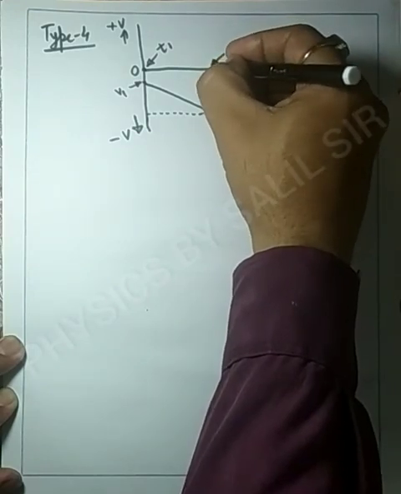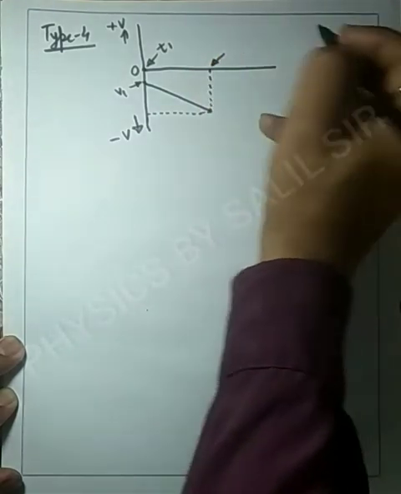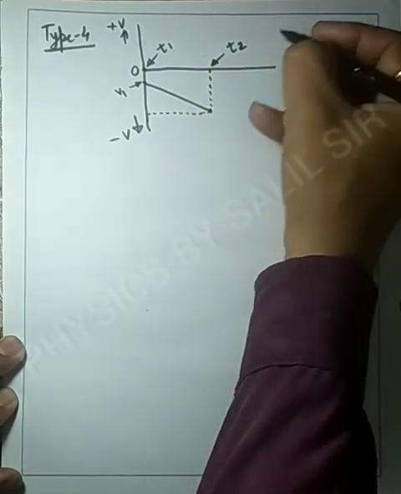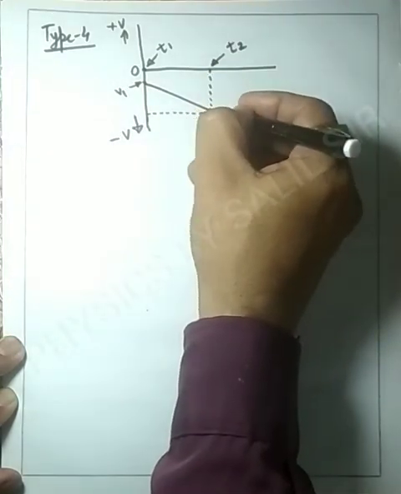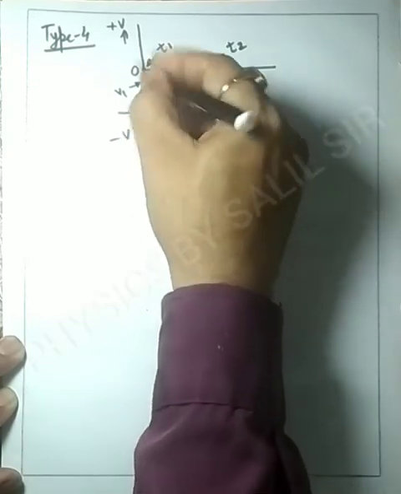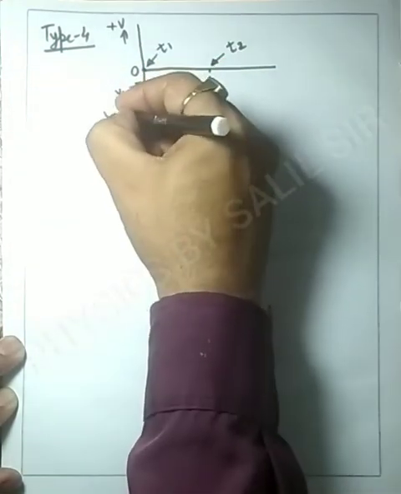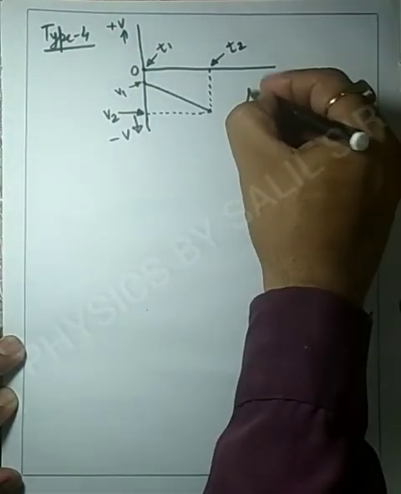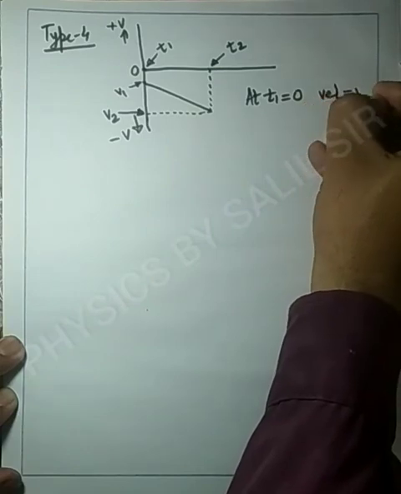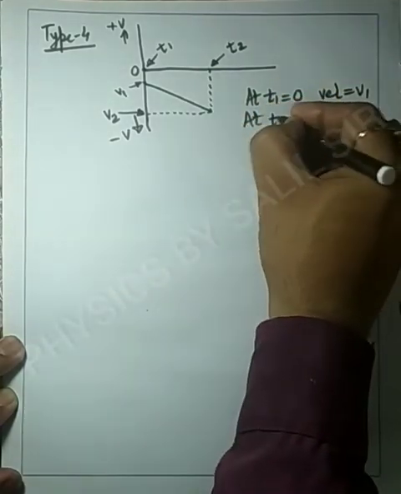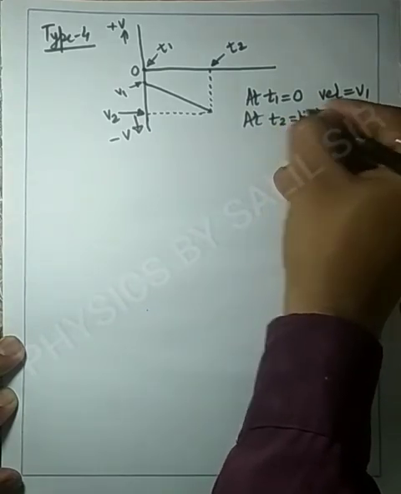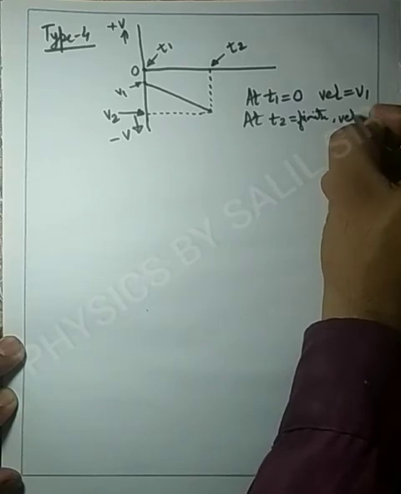The projection on the x-axis, or time axis, is suppose time t2, and the projection on the y-axis, because the y-axis represents velocity, is v2. So we can say that at t1 equal to 0, velocity was v1, and at t2, which has some finite value, the velocity is equal to v2.